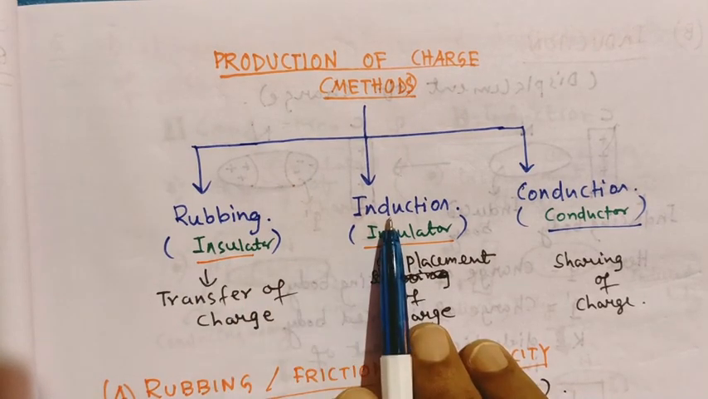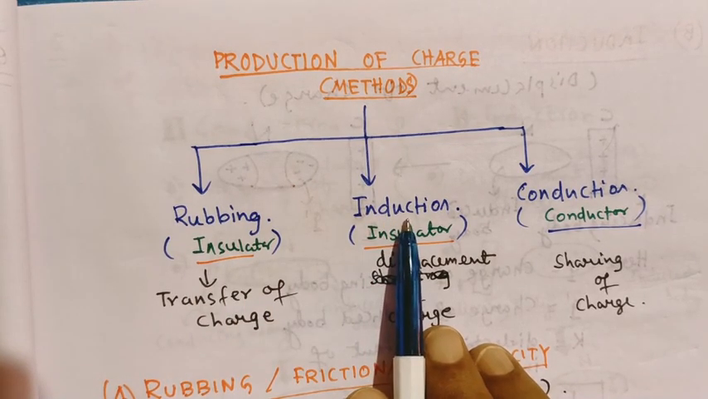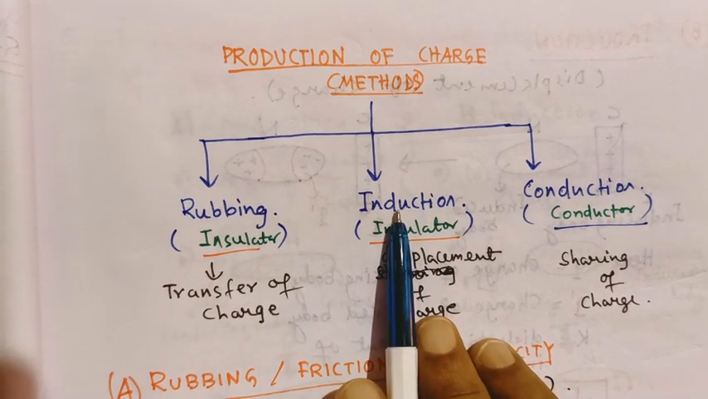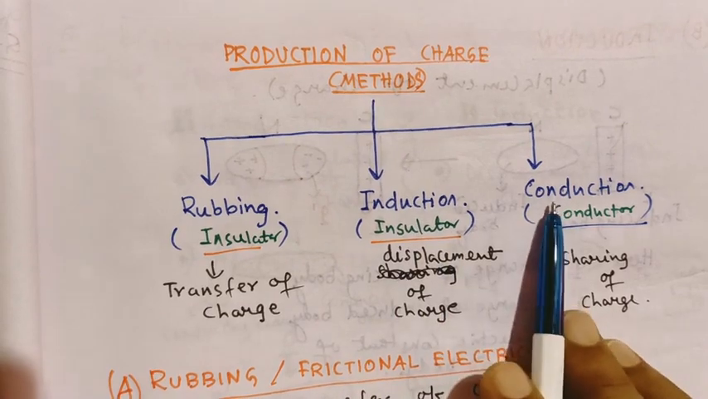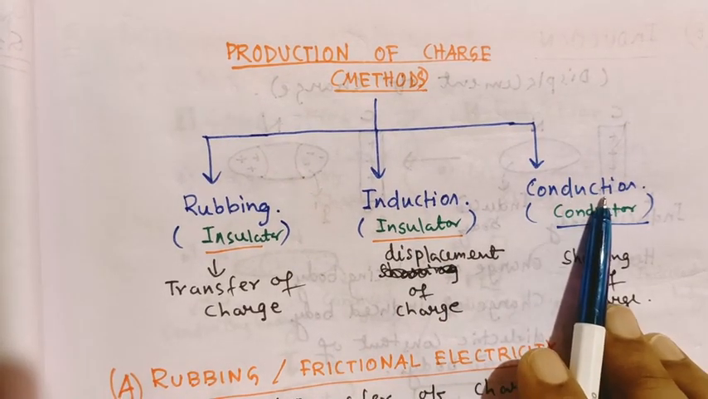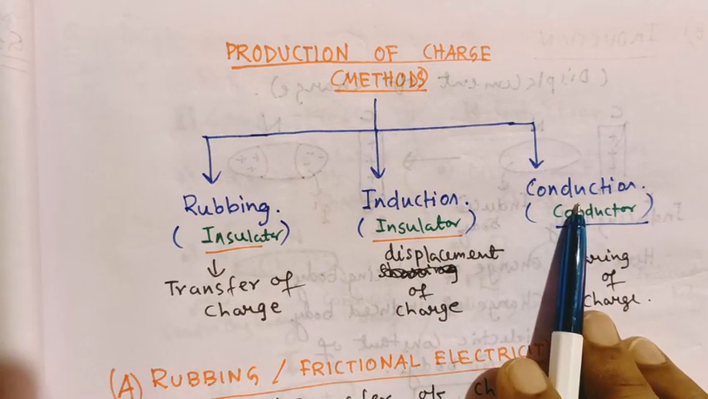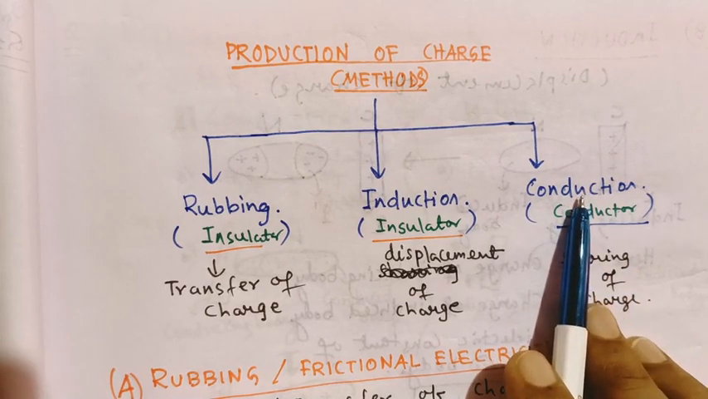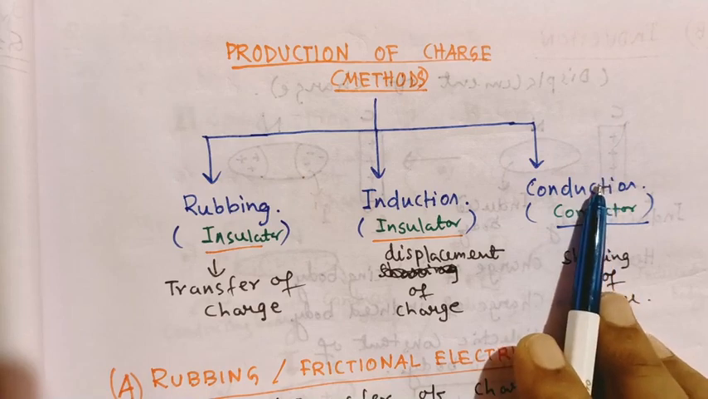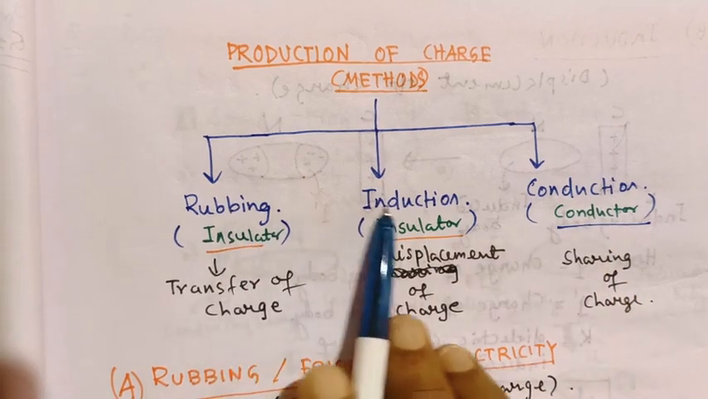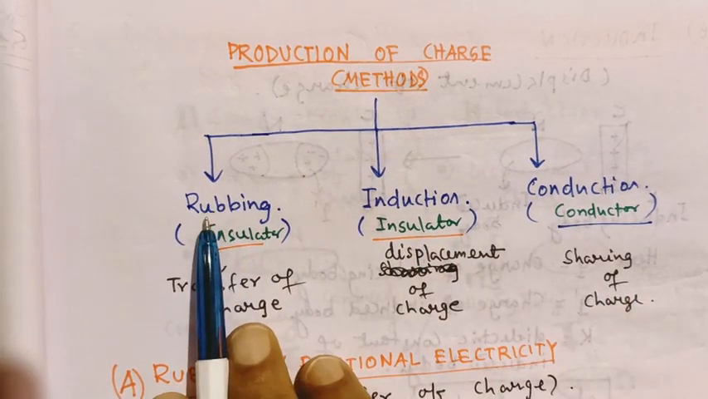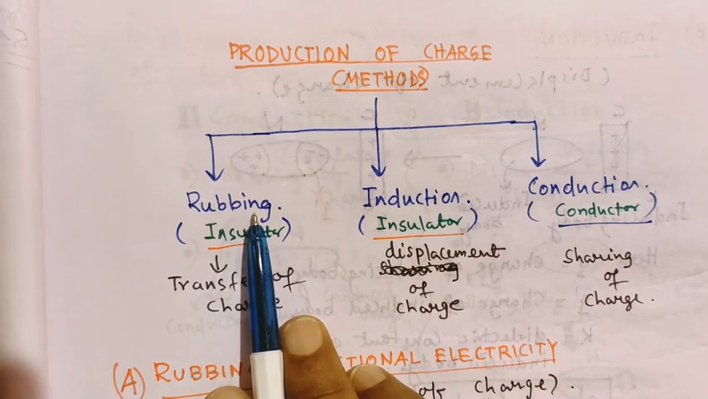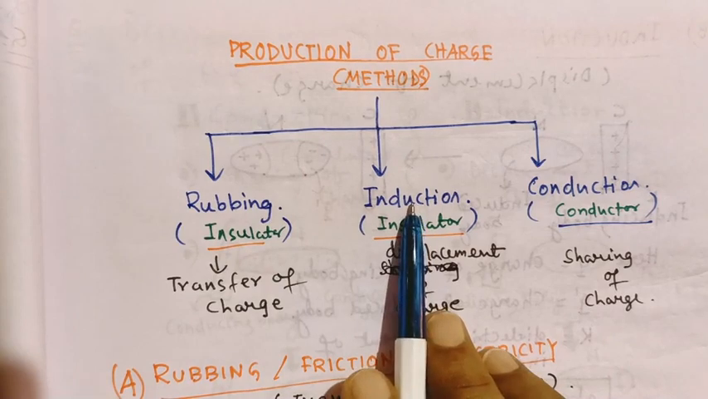Another method is known as induction. Induction means the influence of another: one body can be charged by the influence of another. And another method is conduction. A charged body can charge another body by passing charge carriers through it. Before going to the discussion, keep in mind three words: rubbing, otherwise known as frictional electricity, induction and conduction.